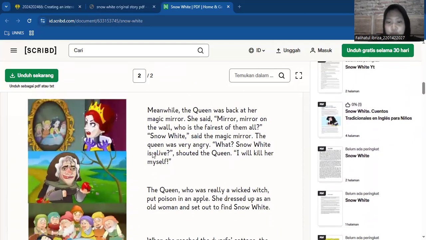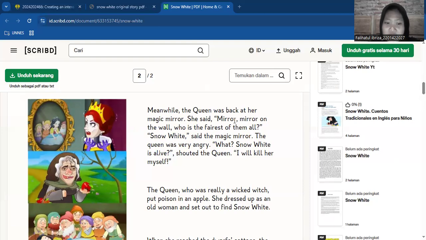Meanwhile, the queen was back at her magic mirror. She said, "Mirror, mirror on the wall, who is the fairest of them all?" "Snow White," said the magic mirror. The queen was very angry. "What?